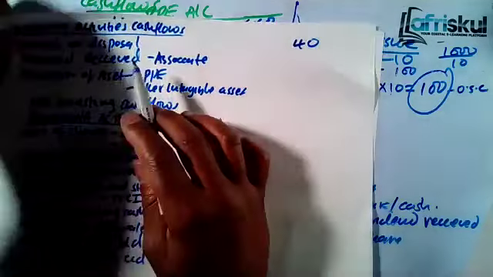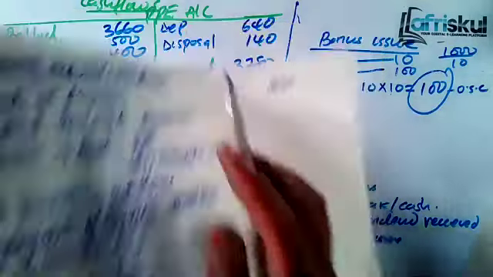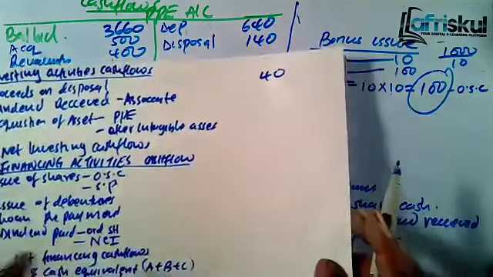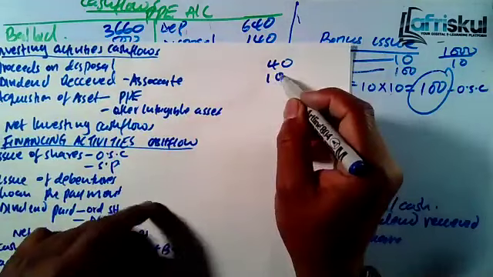Dividend received from associate. Here we had the associate. Investment in associate, we had a dividend of 10. That was a dividend received. So you add, that's a cash inflow.